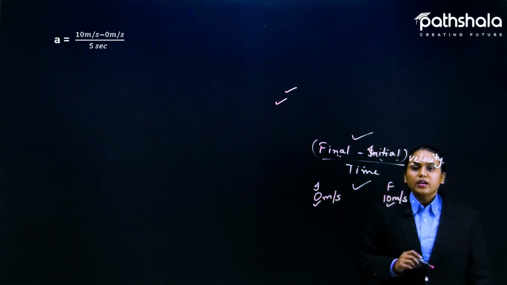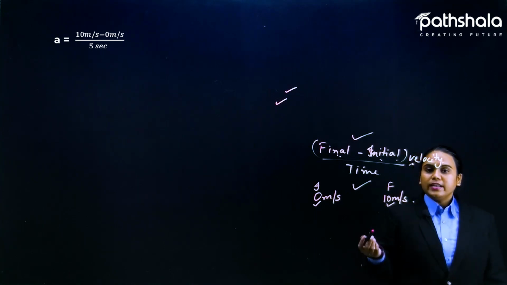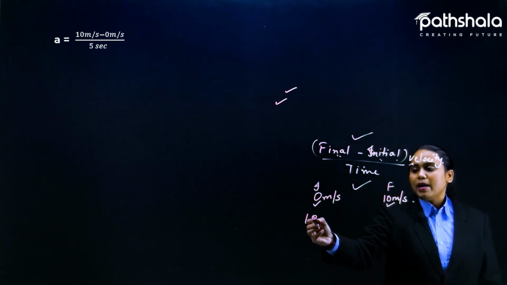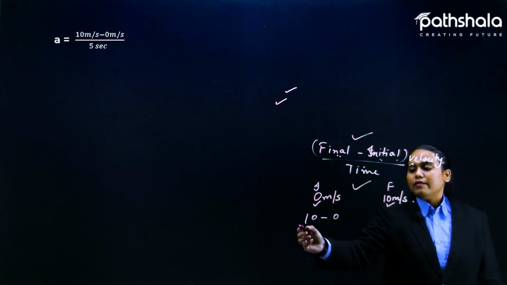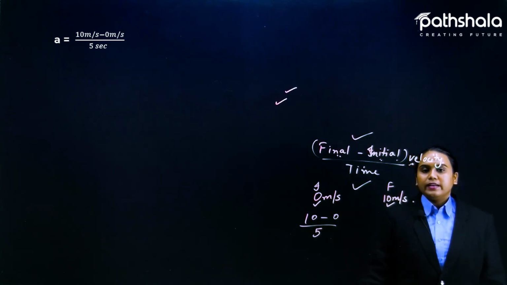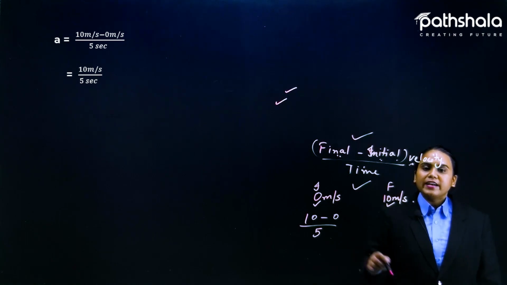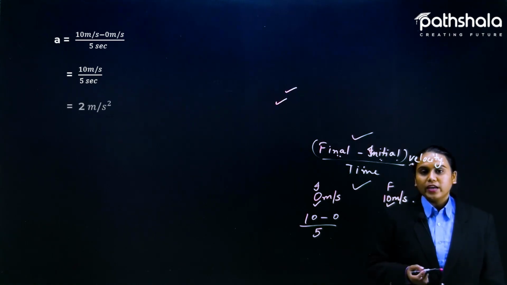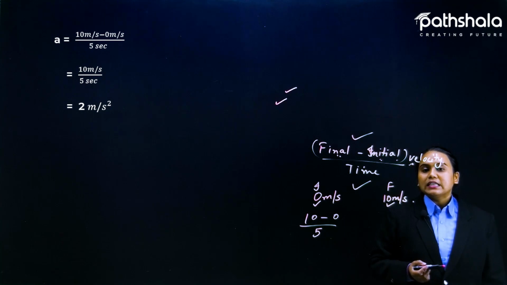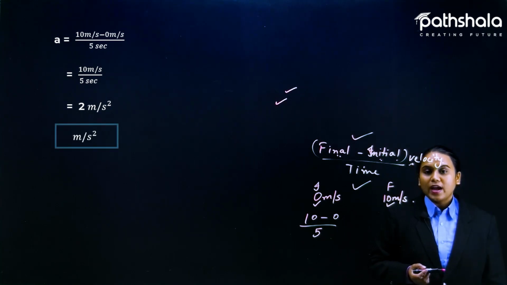So here a is equal to, again the same thing, 10 minus 0 divided by 5 seconds. So what will you get? 10 meter per second divided by 5 seconds. So you are getting the answer here: 2 meter per second squared.